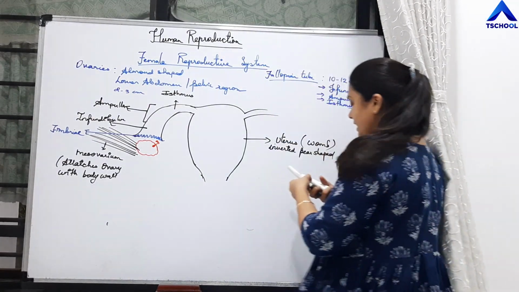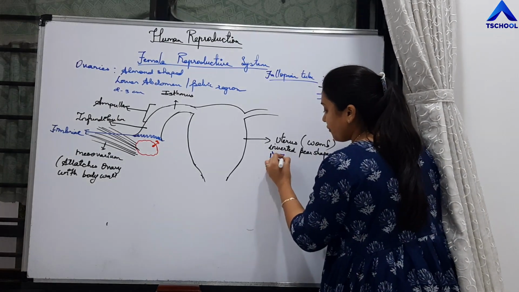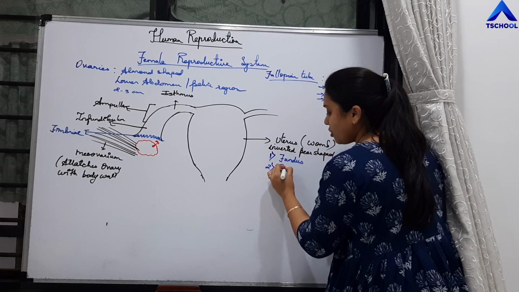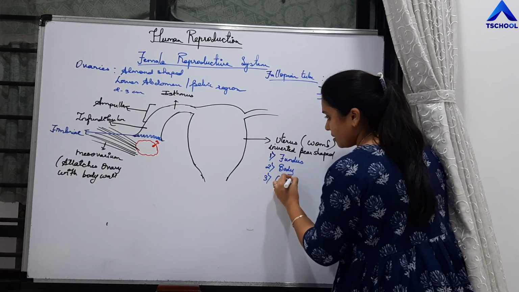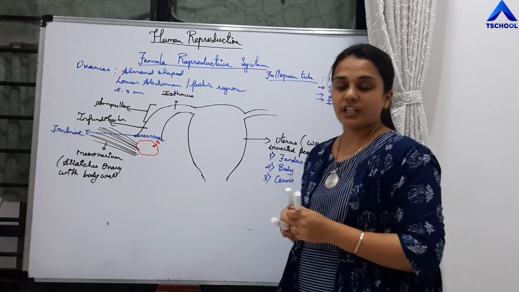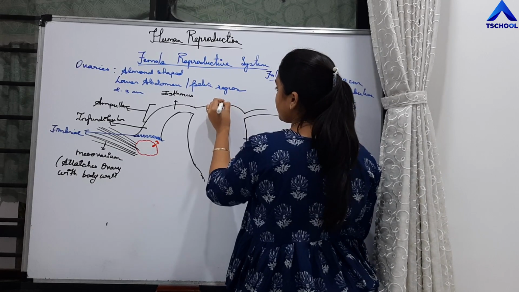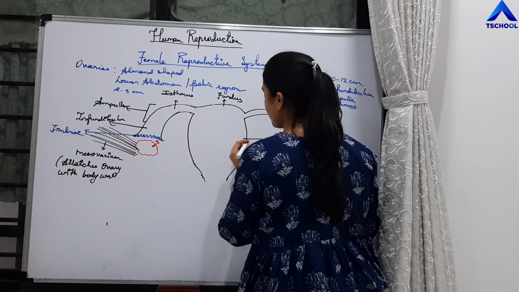This uterus is divided into three parts, right? Those parts are fundus, second is body of uterus, third is the cervix of the uterus. So this part of the uterus is the fundic part or fundus of the uterus.